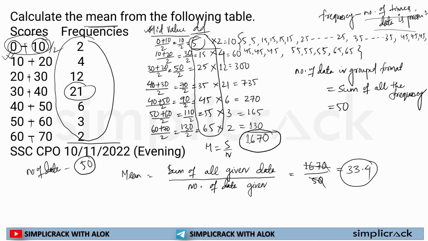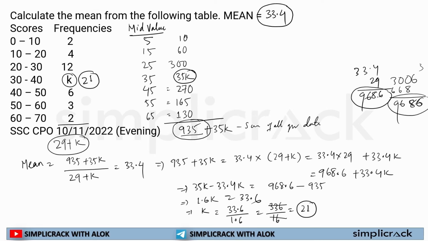In the final data, the mean was 33.4, correct. The frequency was 21, correct. So our calculation was correct and we found the data. Whenever this type of question comes, you don't have to panic or be anxious. All the calculations are really easy. I just showed you how to calculate these things. You just have to be patient, and this will be a piece of cake for you. Okay, let's proceed further.